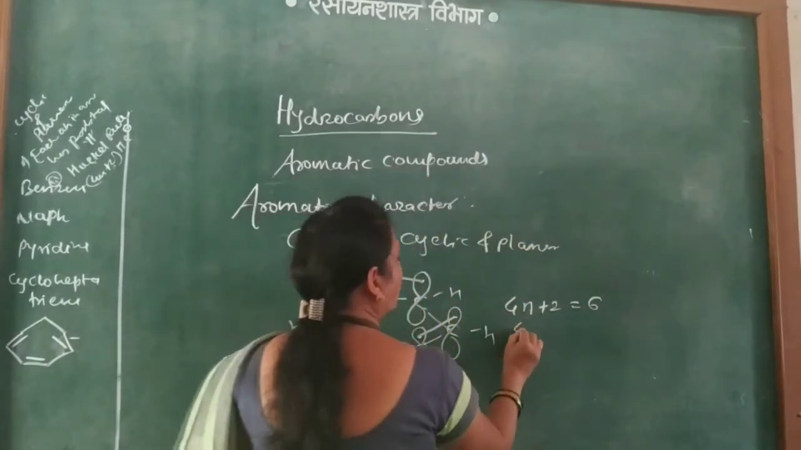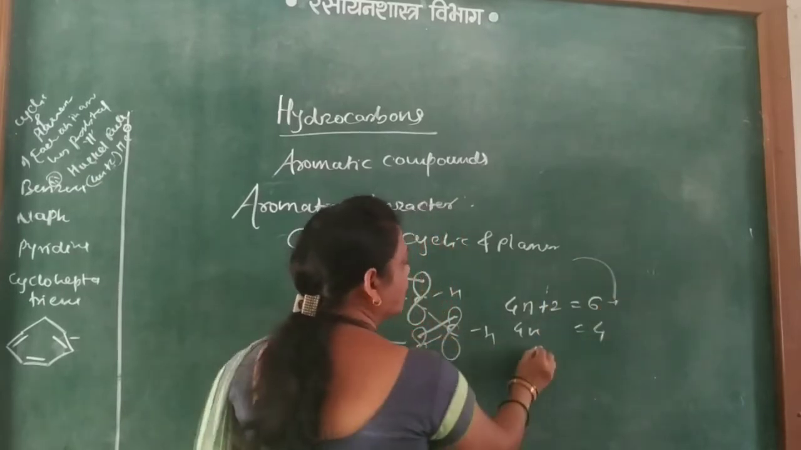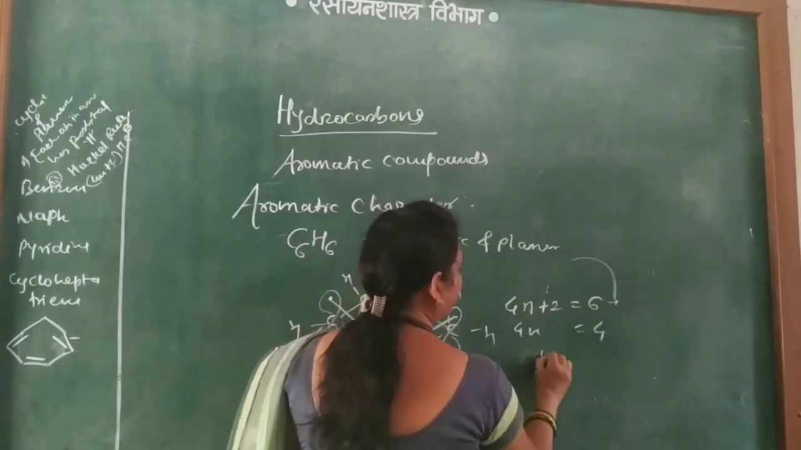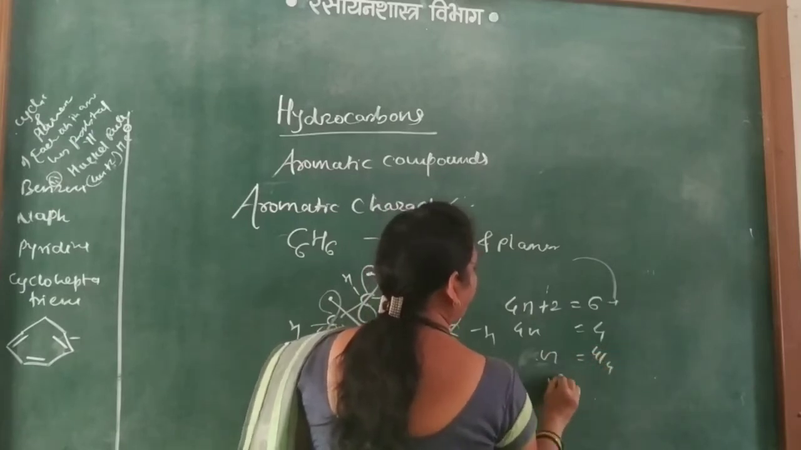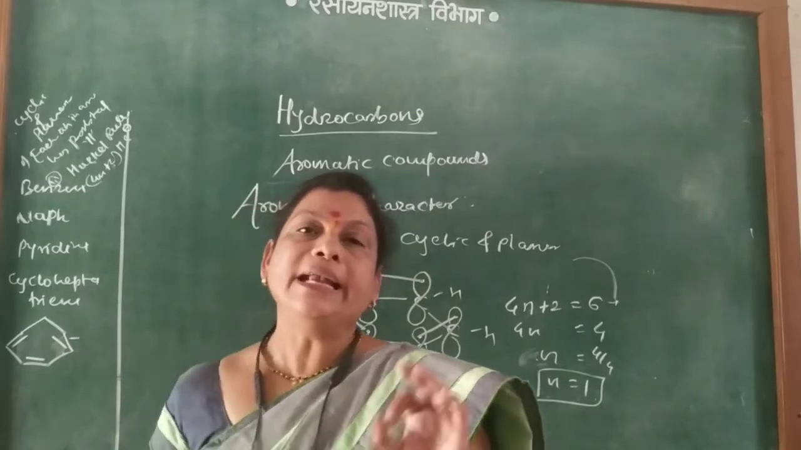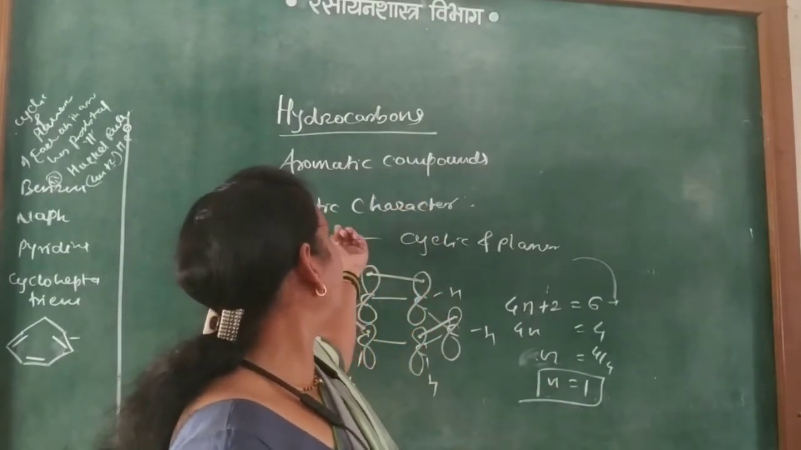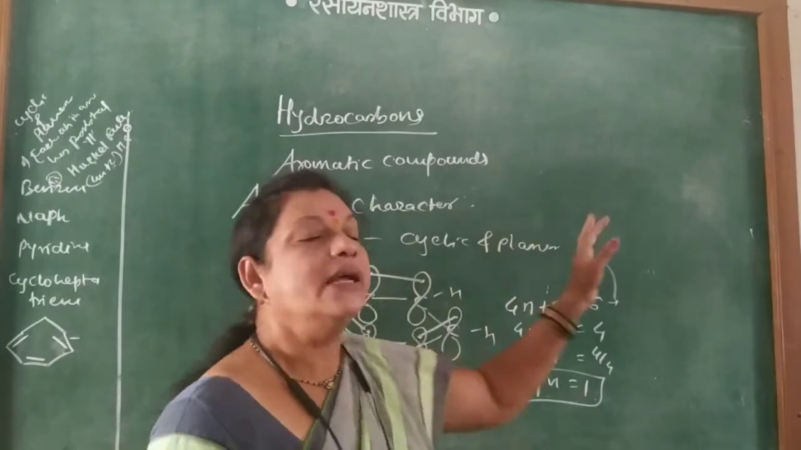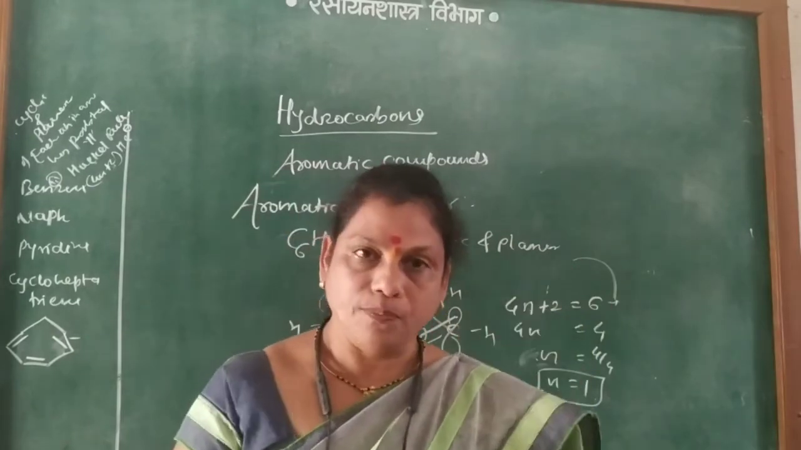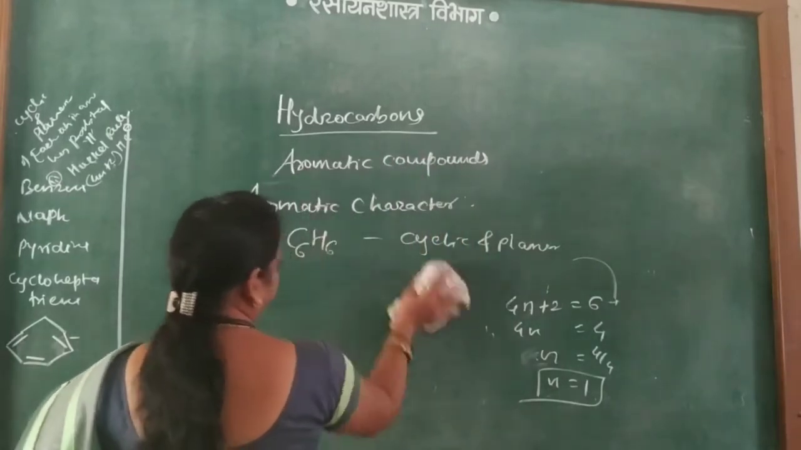So here 4n is equal to 4. हा 2 केला तर then 4n is equal to 4. Therefore n is equal to 4 by 4 and n is equal to 1. As n comes to be integer and therefore the benzene, the given compound, that is benzene C6H6, it is an aromatic compound. Okay, next one compound, that is naphthalene.